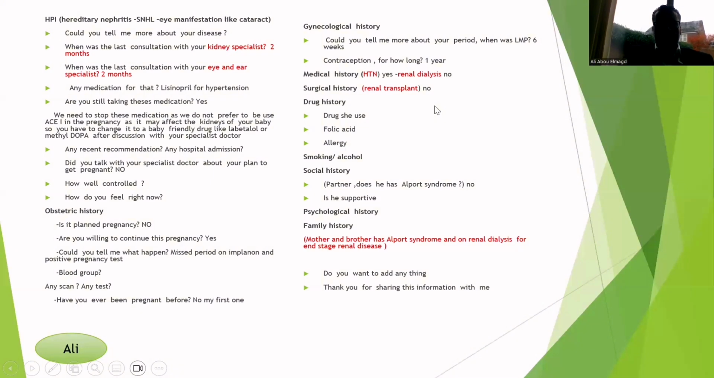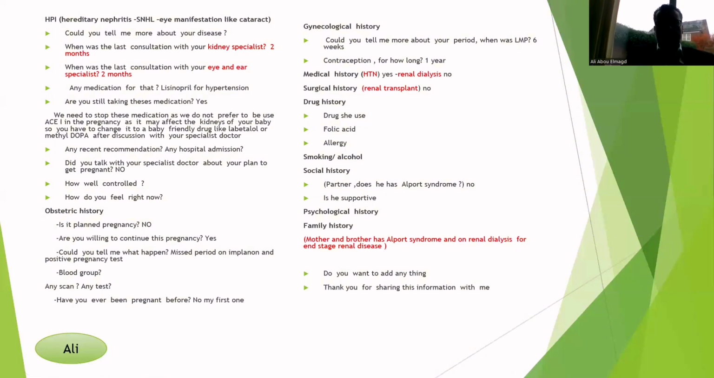Go through the remaining history, medical history, like hypertension. Most patients who have kidney disease may have hypertension. Did she have any renal dialysis, did she start renal dialysis for her Alport syndrome? Did she have any renal transplant before or not? And then drugs: what medication is she using now? Like we said, lisinopril, and we have to stop this lisinopril. Whether she started her folic acid or not, whether she has any allergies at all. Allergies are very important for patient safety.